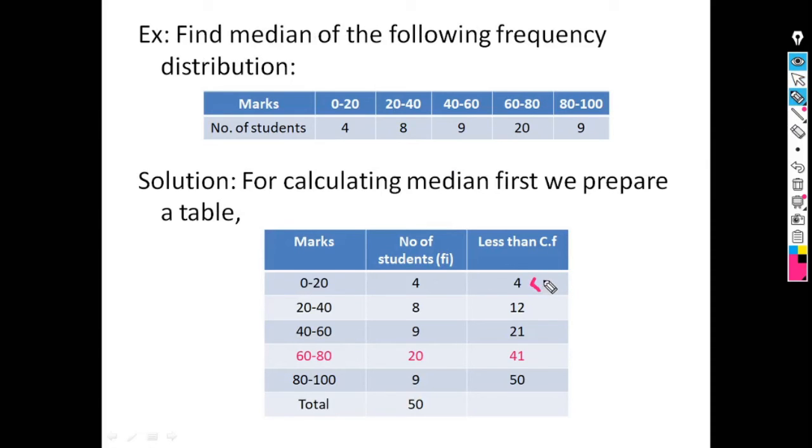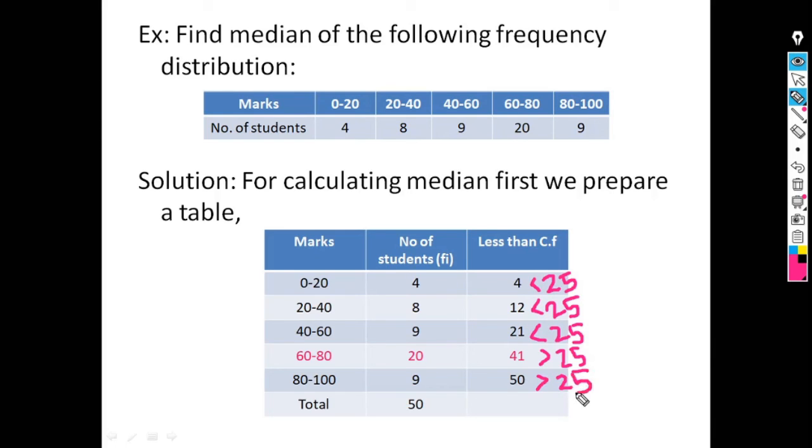So 4 is less than 25. 12 is also less than 25. 21 is less than 25. 41 is greater than 25. And 50 is also greater than 25.